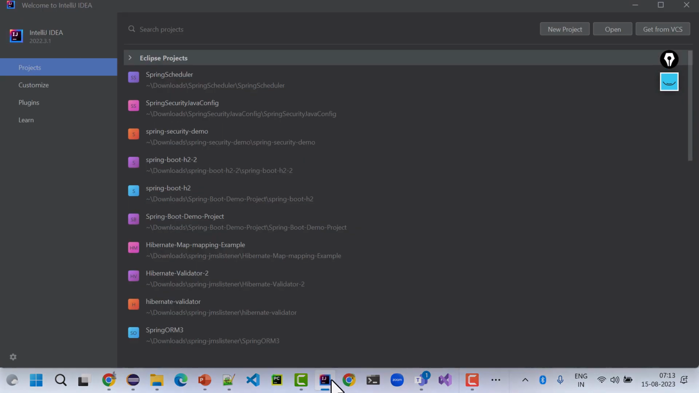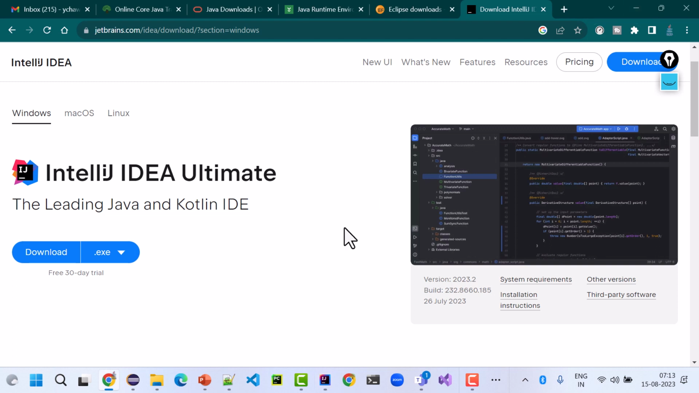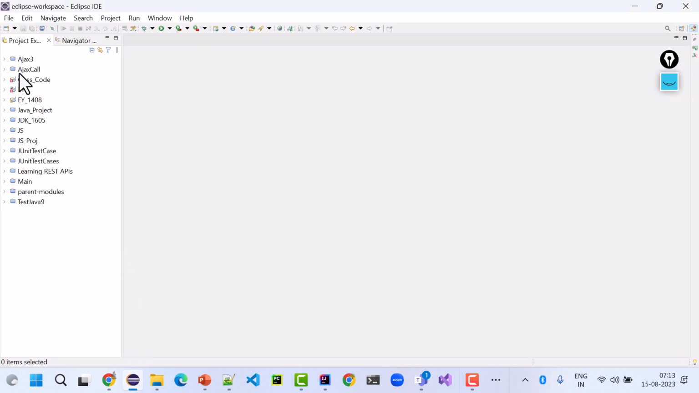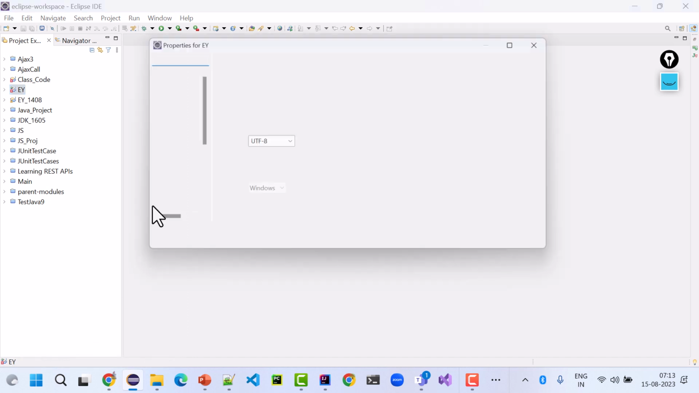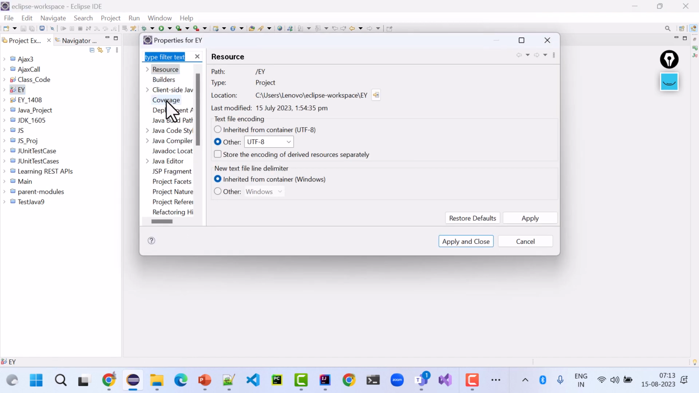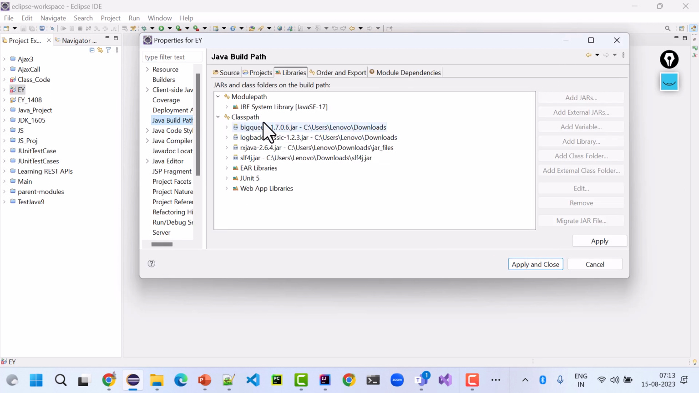I am fine with both. I can help you write code in both IDEs. An IDE is an integrated development environment which needs the JDK. So all programmers, all programs that you see, they have the JDK with them. All the jar files are with them. I'll just show you everything.